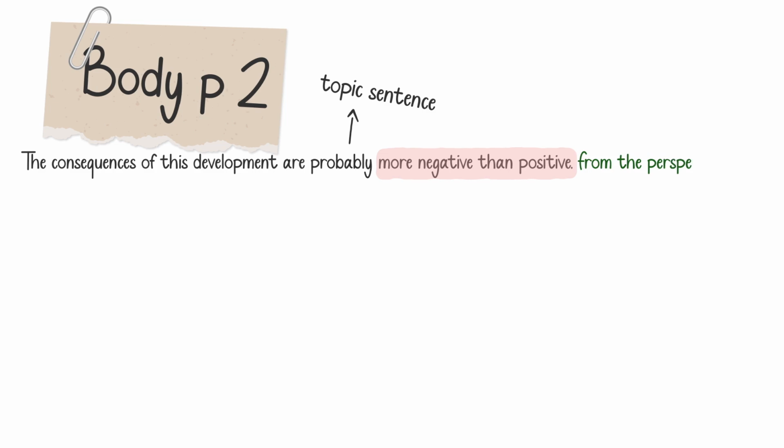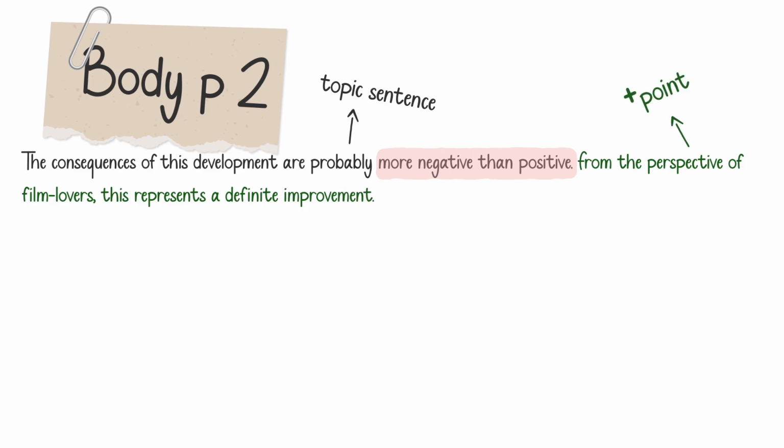From the perspective of film lovers, this represents a definite improvement. This is the positive point, all right? As I said, because I say that it is more negative than positive, you can provide one positive point about this decline and then 2 or 3 negative points. So from the perspective of film lovers, this represents a definite improvement. Online providers give them greater choice for less money. This is one positive point.